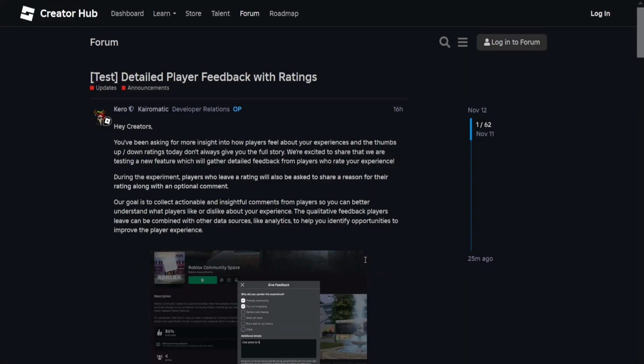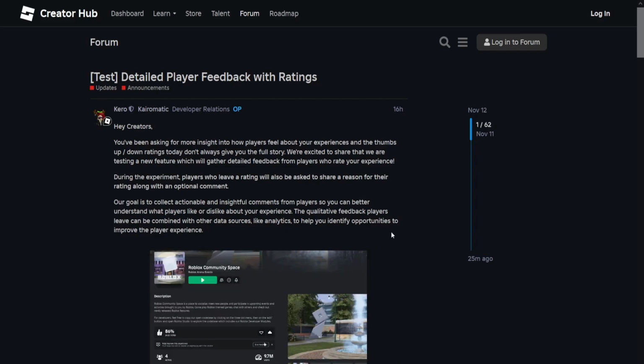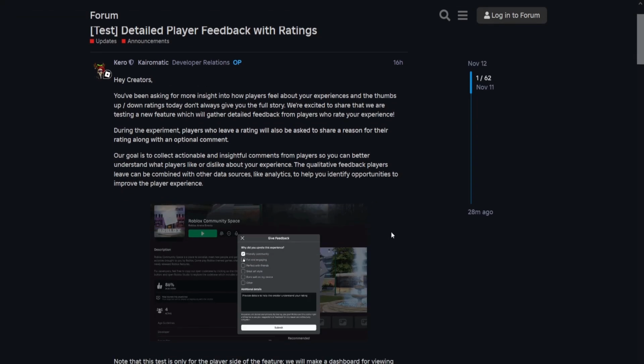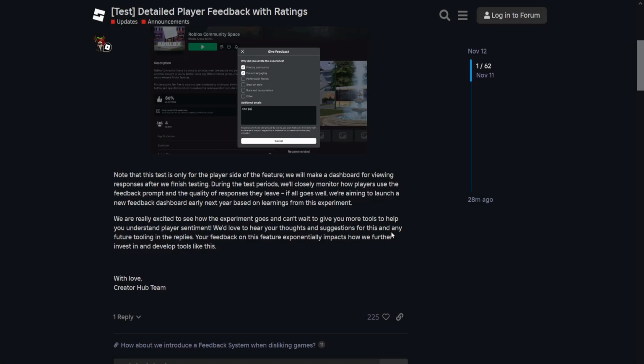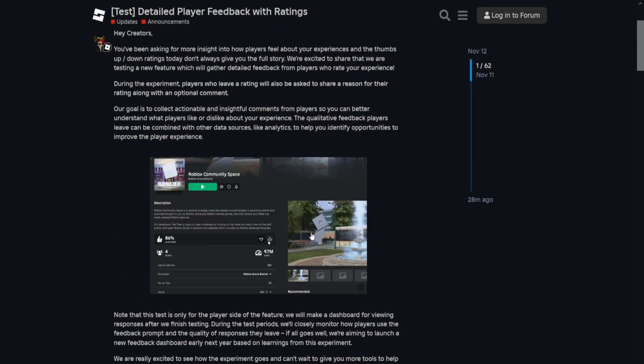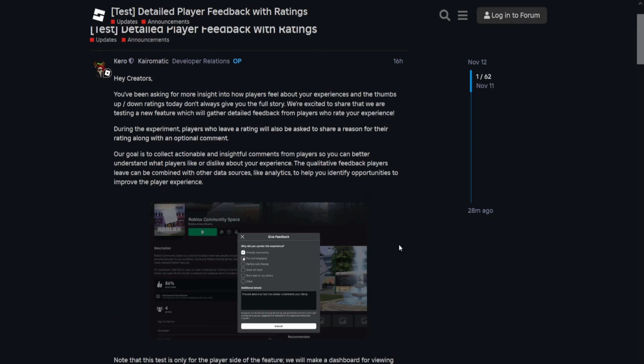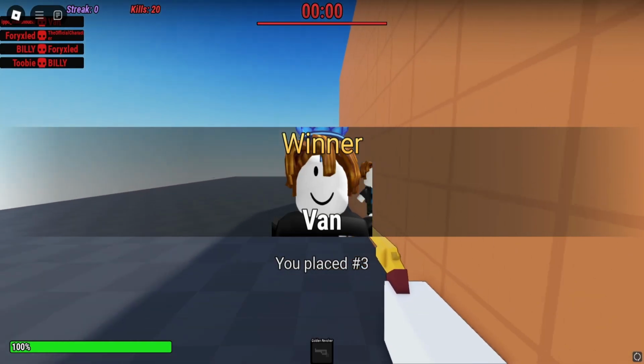Roblox is also testing player feedback with rating, which means that a small percentage of users can now submit anonymized feedback to the experience developers with selections of options such as friendly community and runs well on my device, with additional comments to help experience developers understand why the user likes or dislikes the experience.